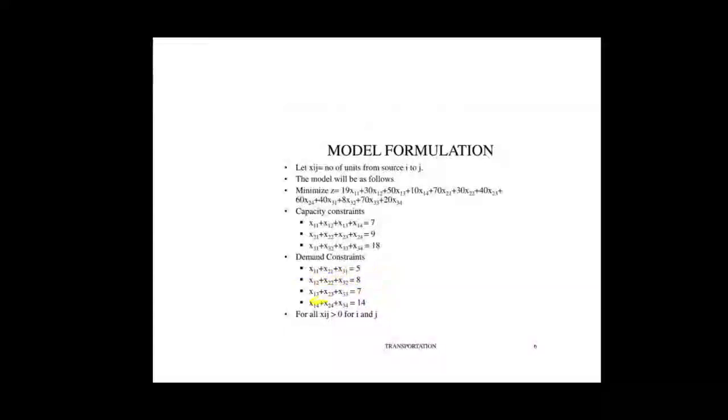In this way you can write demand constraints. And generally Xij should be greater than or equal to 0. So this is the model formulation, and it is very important. Is it clear? Once you understand how to formulate this problem, then you can go for the actual solution.